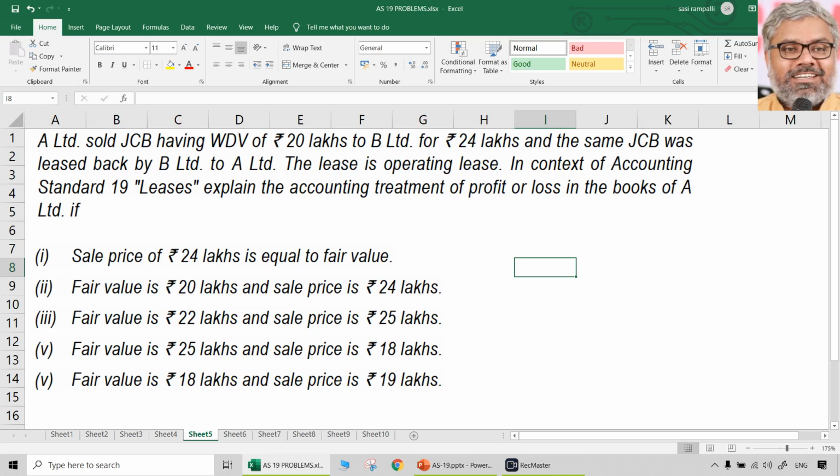In the context of Accounting Standard 19, Leases, explain. So you cannot just say the final answer, you have to explain that also. Calculate what is the amount to be recognized in the P&L and what is the amount to be deferred and amortized also. Like that you have to show those calculations very well. But here we will only write the summary of it.